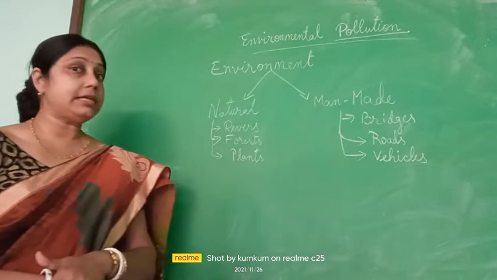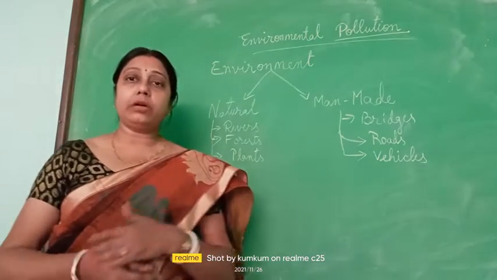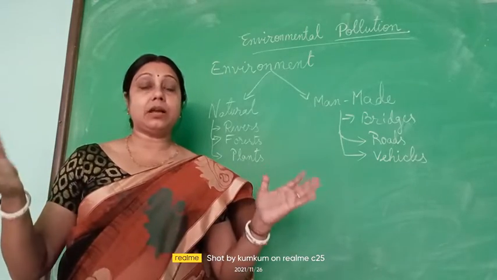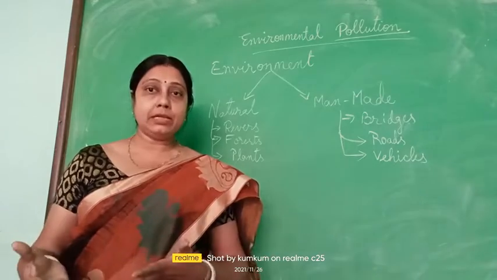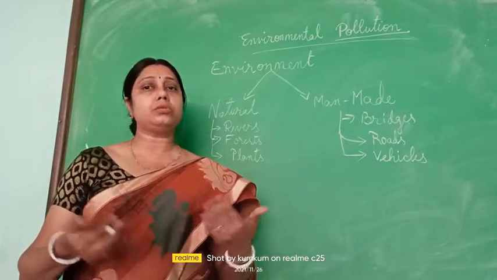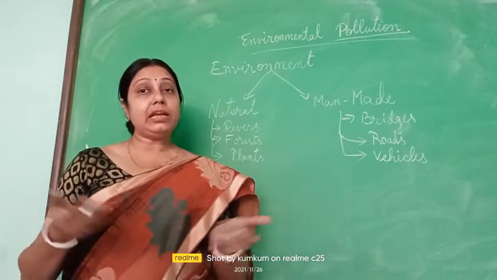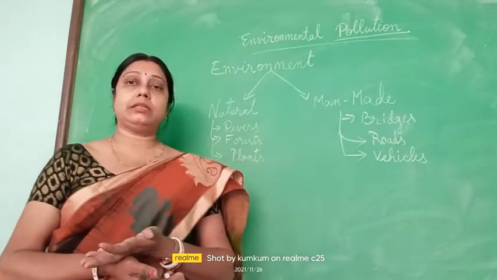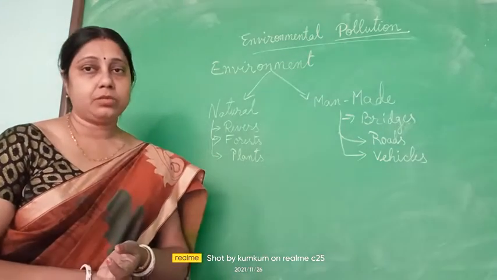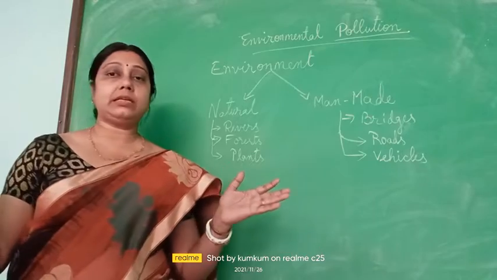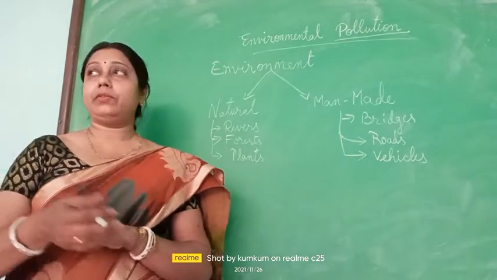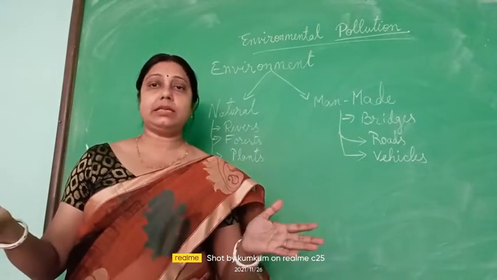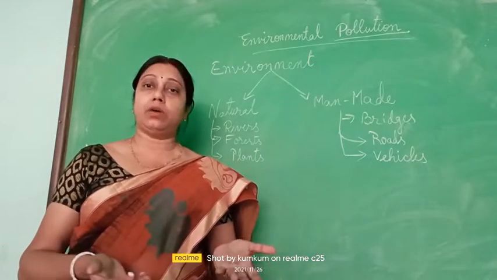But the basic thing, environment means whatever we see in our surroundings, the plants, the rivers, animals, we people, clothes, buildings, fields, everything comes under the word environment. So surroundings means whatever we are seeing throughout our area, whenever we are moving our eyes, whatever we are seeing, they are coming under the word environment.